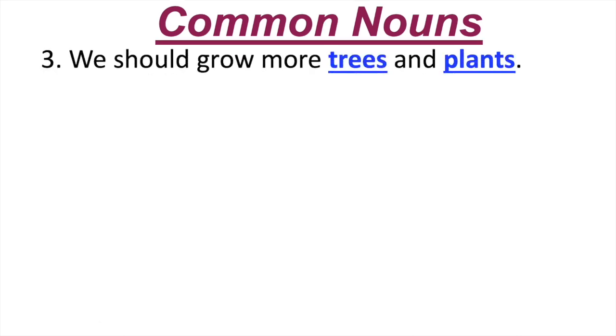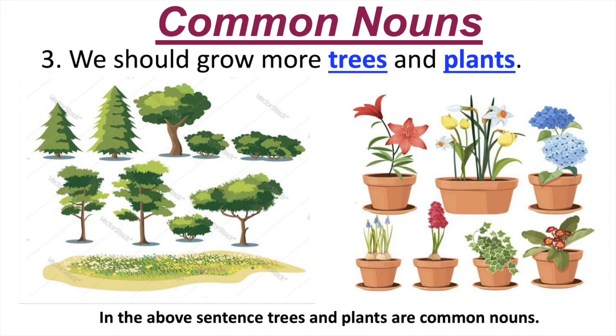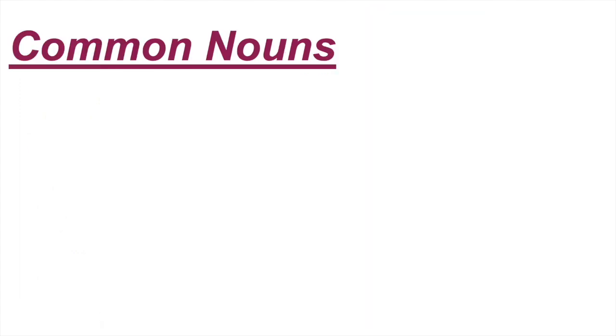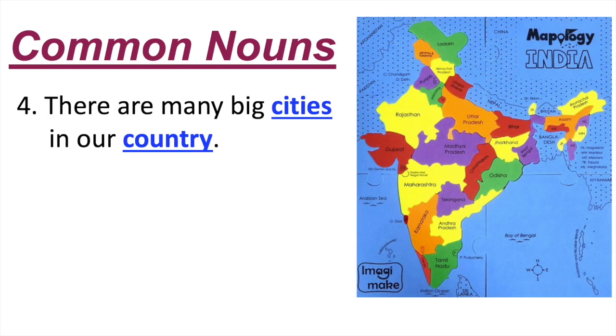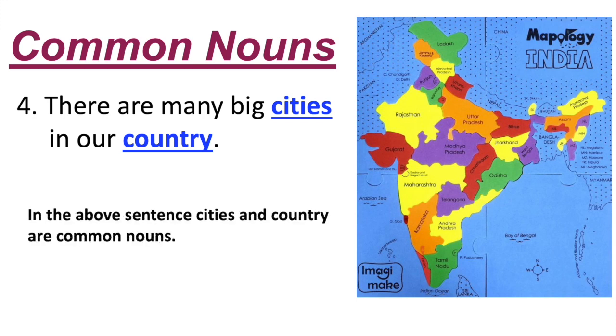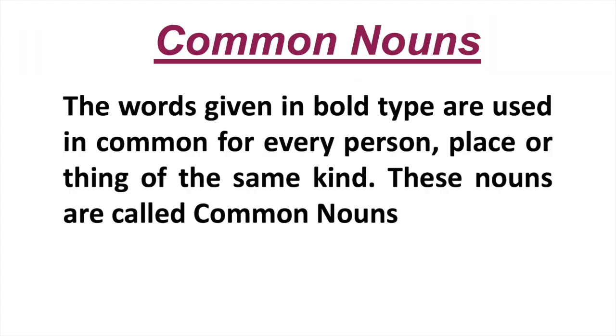We should grow more trees and plants. These are the pictures of trees and plants. In the above sentence, trees and plants are common nouns. Map of our country. There are many big cities in our country. In the above sentence, cities and country are common nouns. So we have seen 4 sentences. The words given in bold type are used in common for every person, place or thing of the same kind. These nouns are called common nouns.